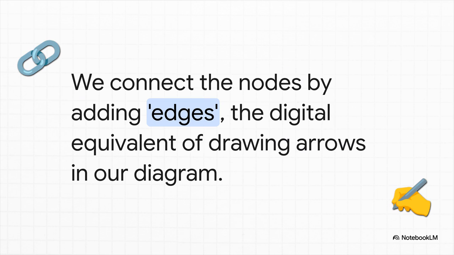So now we have our nodes, our bubbles. We just need to connect them. And that's exactly what this code does. Remember the arrows we drew on the diagram? Each model.addEdge line is literally us drawing one of those arrows in code. We're telling the program precisely how information and influence should flow through our network.